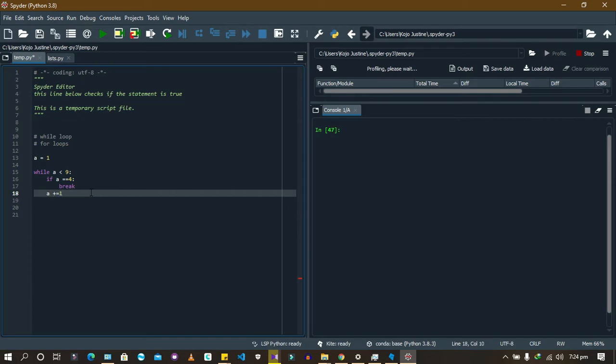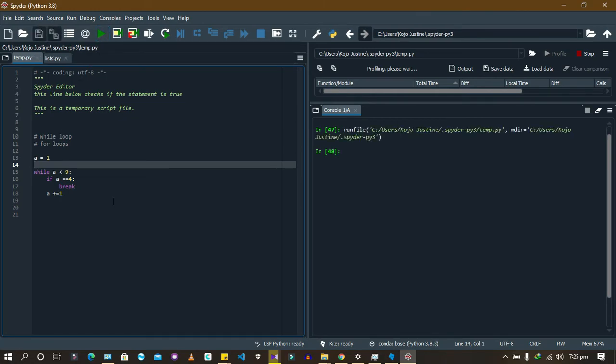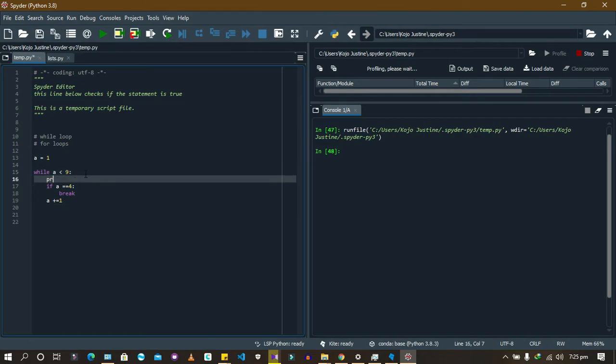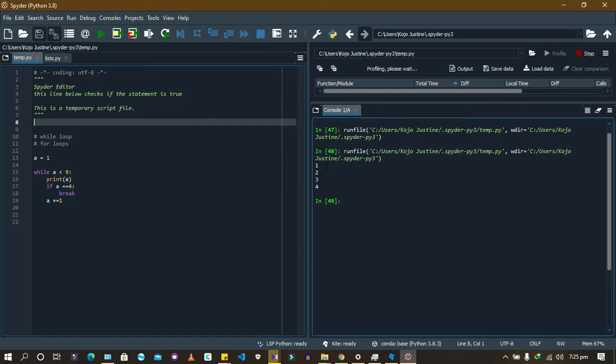Let me just explain what I just said. Now we have a variable called a, like in the previous one. Now I'm saying that while a is less than 9, obviously it's less than 9, right? So you should check if a is equal to 4. If a is 4, it should break. So it's going to keep running and increasing the value of a until a is equal to 4. When a is 4, it stops. Let's see. Oh, we didn't print anything. Sorry. Print a. So you see, it prints 1, 2, 3, 4, and when you go to the fourth one, it stops. It's just another way of dealing with infinite loops.